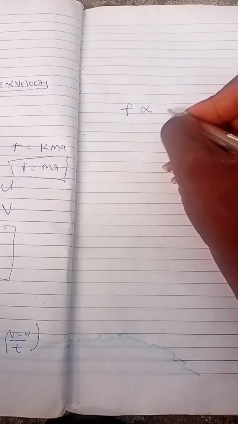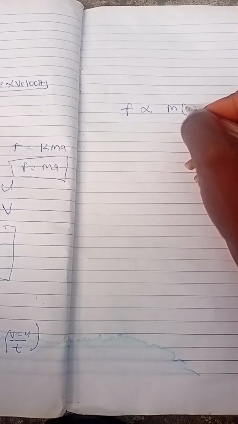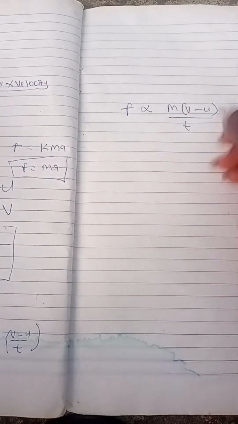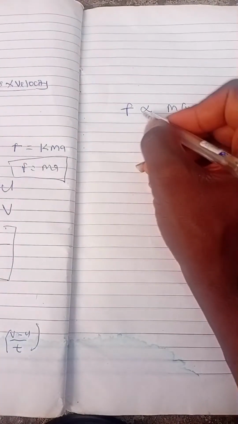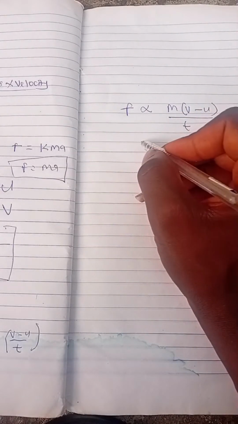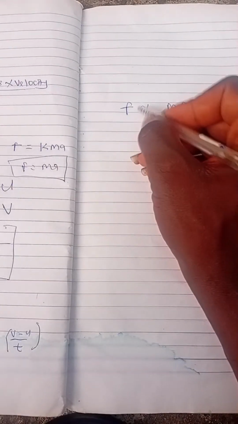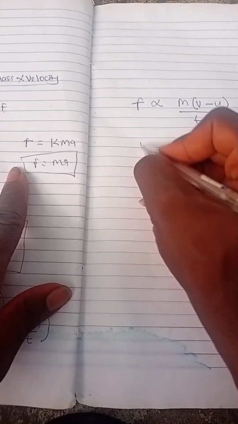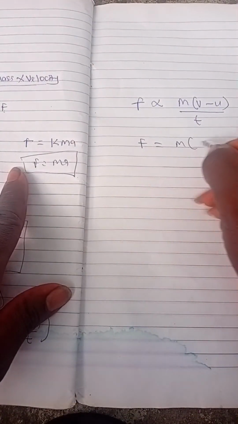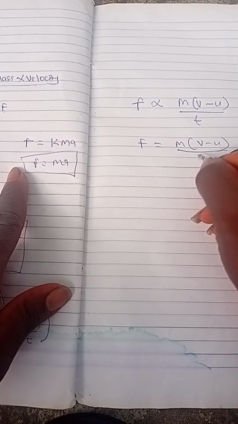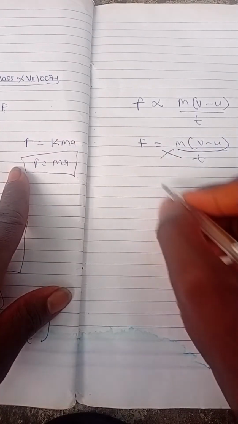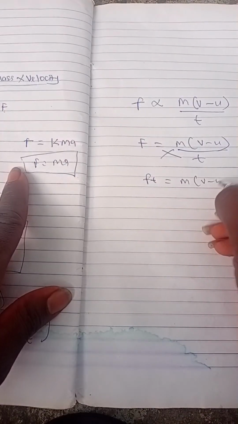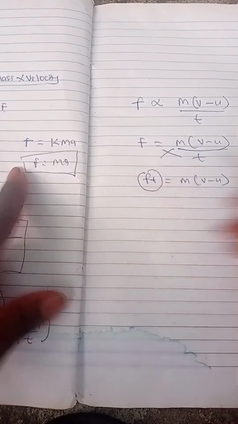But if you now want to find impulse using that same second law, that second law states that the rate of change of momentum, M(V minus U) over time taken, is directly proportional to the applied force. Let's change it to an equal sign. Since we have F equals KMA, you can say F equals M(V minus U) over time taken. If we cross multiply, we are going to have F times T equals M(V minus U).